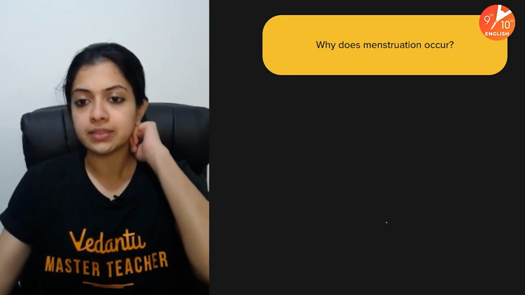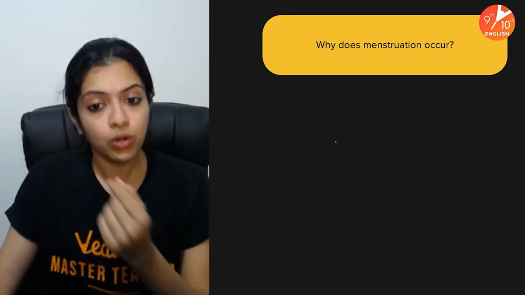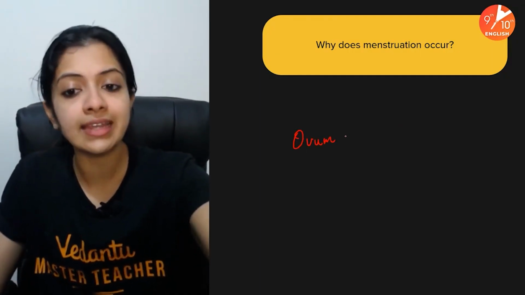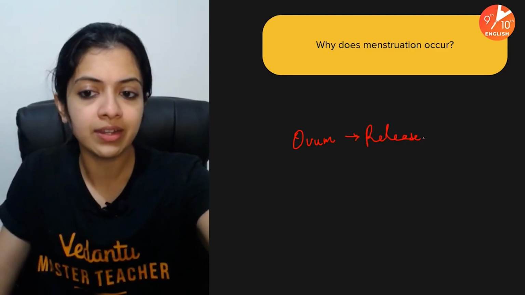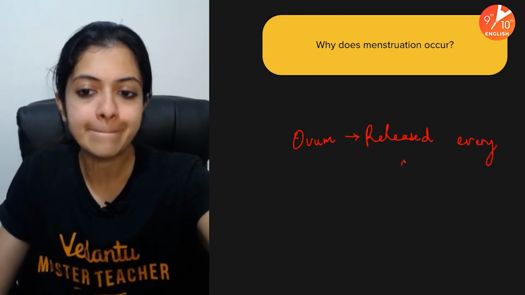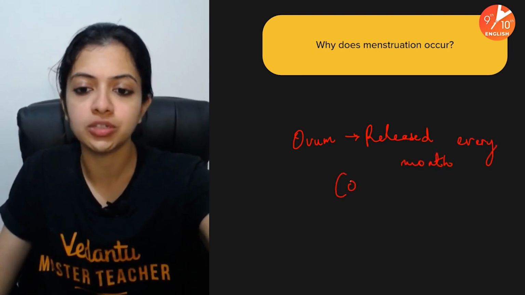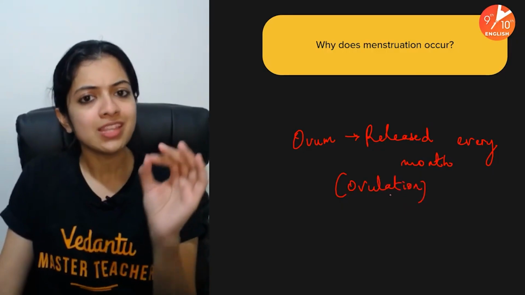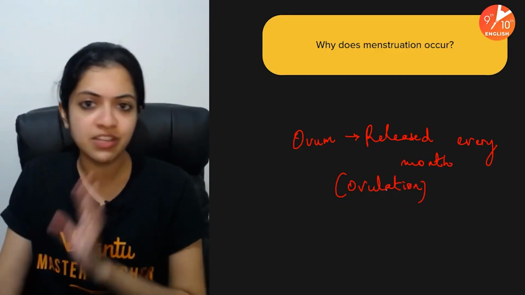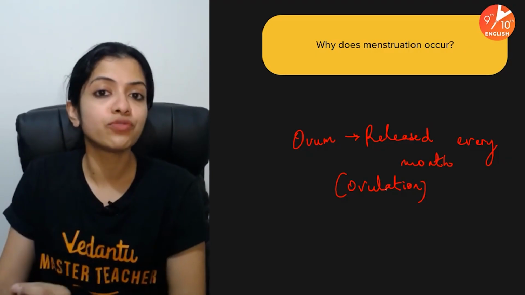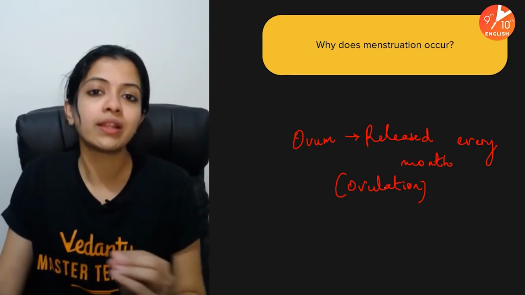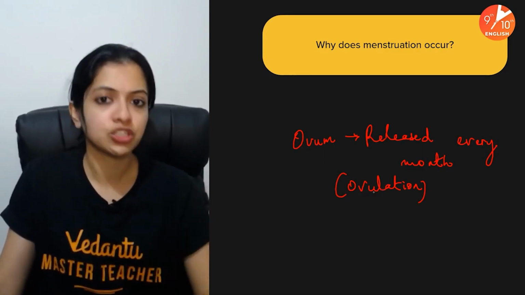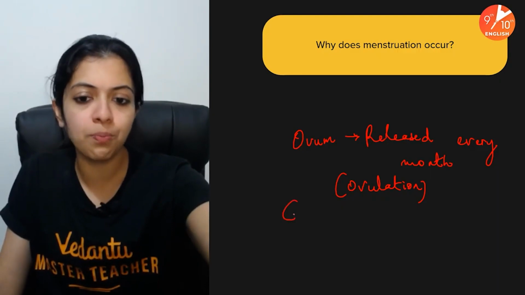Now, if you just remember the female reproductive cycle, an ovum matures and is released every month, right? We call this ovulation. The life of this ovum is approximately 24 to 48 hours in the female reproductive tract. Within those 24 to 48 hours, if sperm happens to enter the female reproductive tract by sexual contact, there are two possibilities.